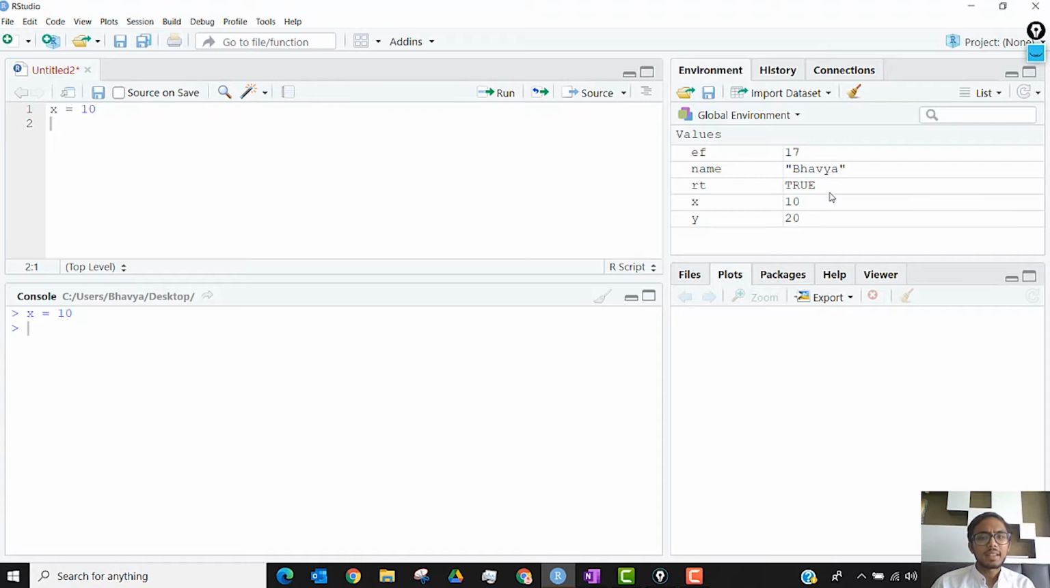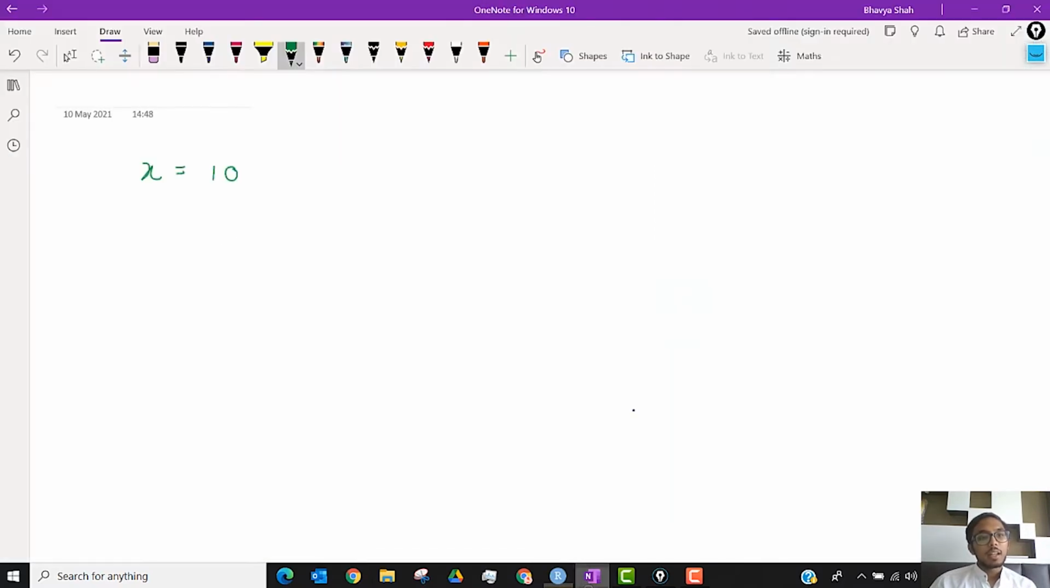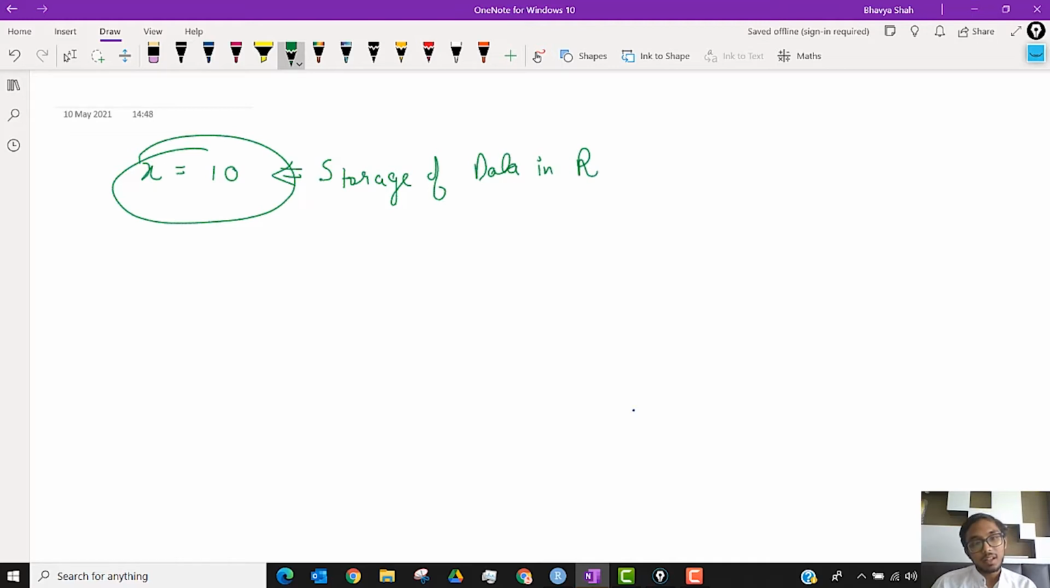y equals to 20, etc. All of this is from the past lecture itself. This is how we store data in R. Now the problem we encounter is that actual real life data doesn't occur like this.